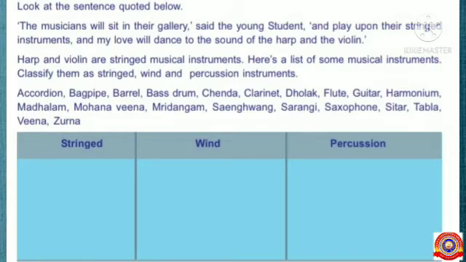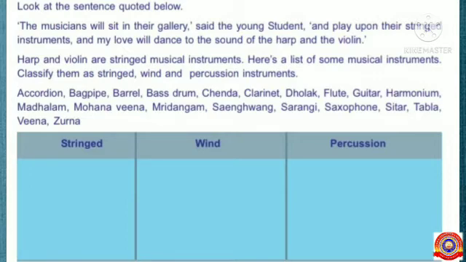Accordion, bagpipe, barrel, bass drum, chenda, clarinet, tholak, flute, guitar, harmonium, madalam, mohanaveena, mridangam, sengwan, sarangi, saxophone, sitar, tabla, veena, and zurna. Students, do you know about stringed, wind, and percussion instruments?